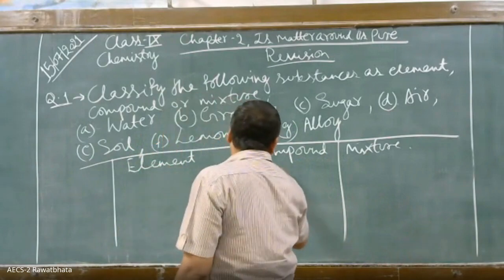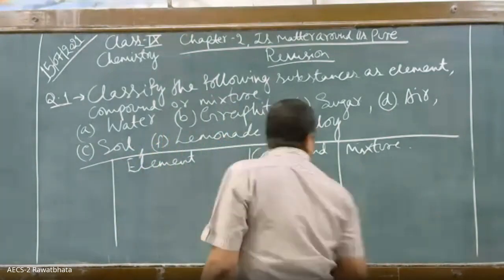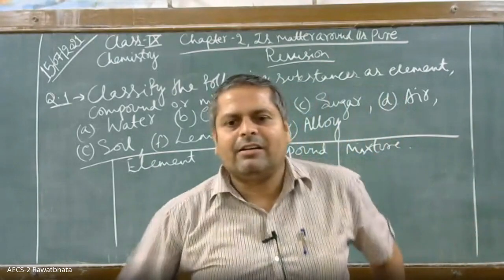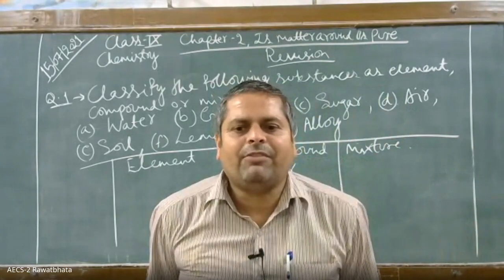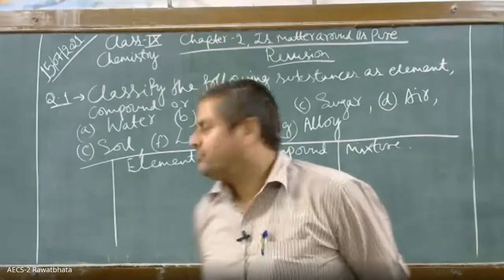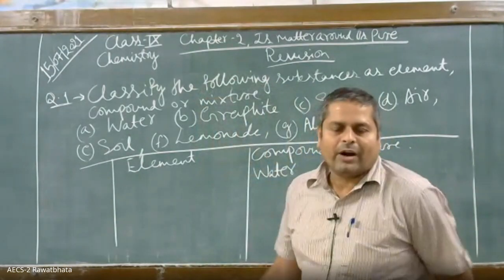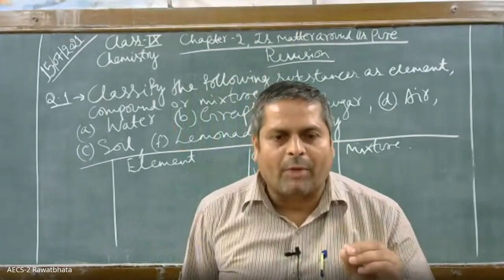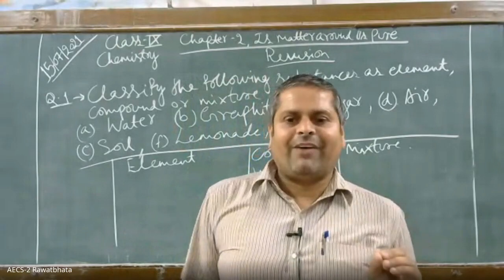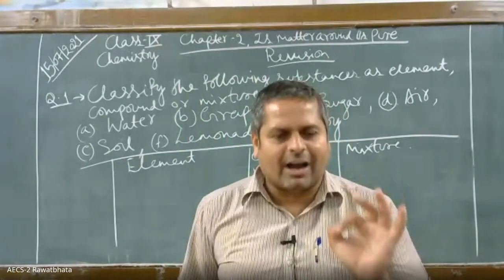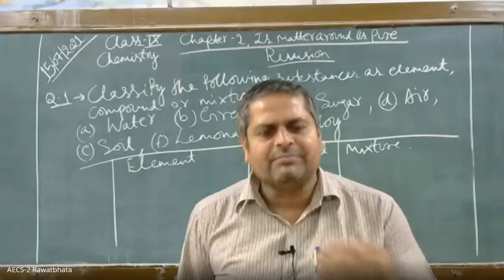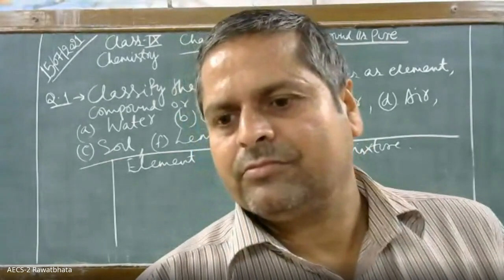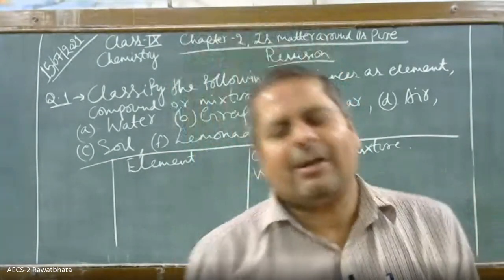Water. Then this graphite. In which category will you keep graphite? What is graphite? See, graphite is an allotropic form of carbon, children. And what is carbon? Carbon is an element. Very good.